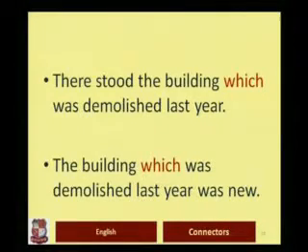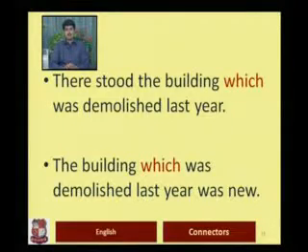There stood the building which was demolished last year. The building which was demolished last year was new. In the second sentence, you can see that it is non-defining use, or rather the adding use of relative pronouns. By using which in the second sentence you are adding an extra detail about the building, while in the first sentence the building is defined by the relative clause that follows which.